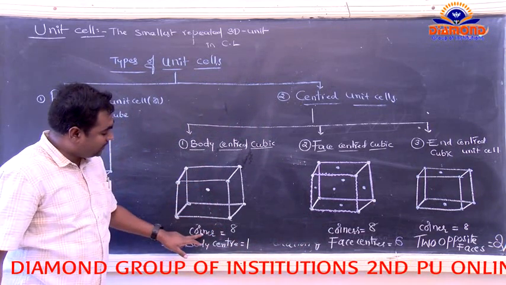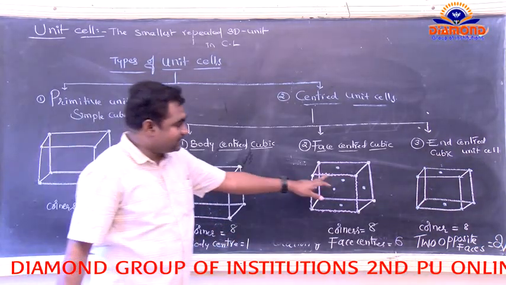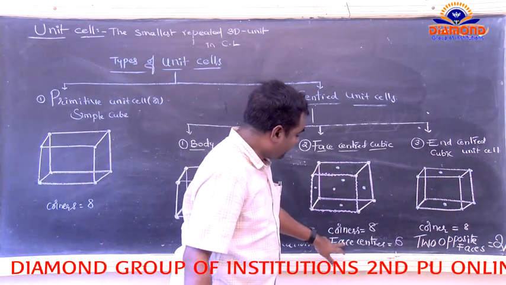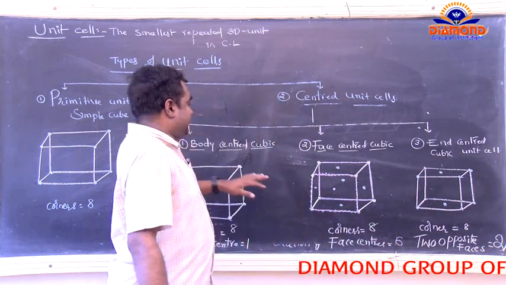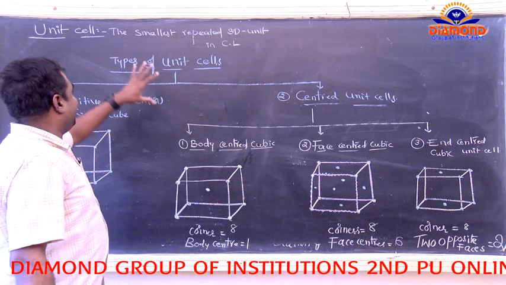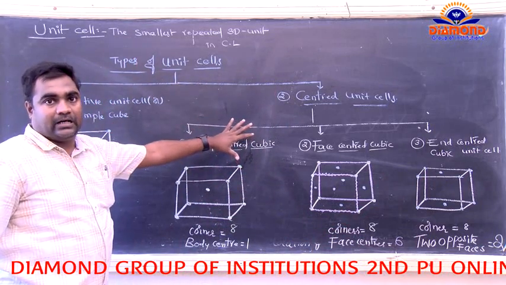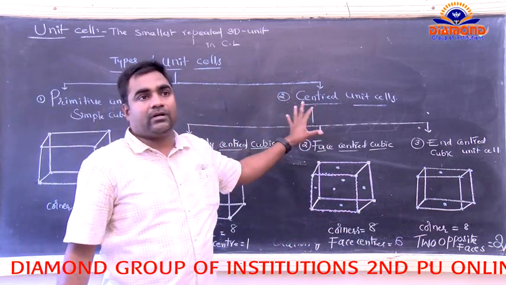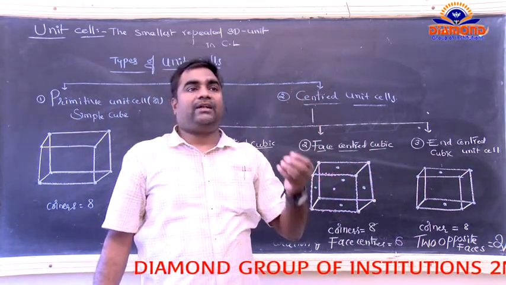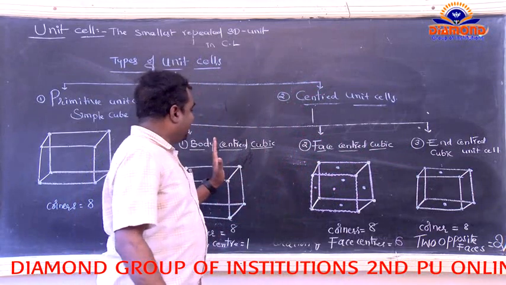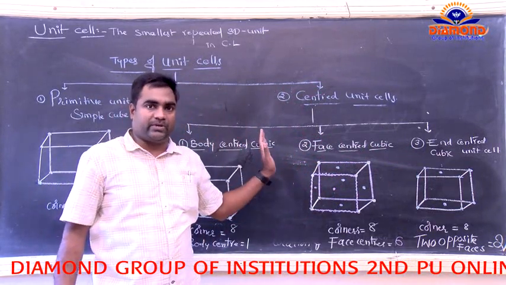For the crystal lattice, 8 corners are present. For the crystal lattice, we got 6 faces. So these are the types of unit cells. So it is the end of the topic. In the next class, we will discuss the calculation of the lattice points.